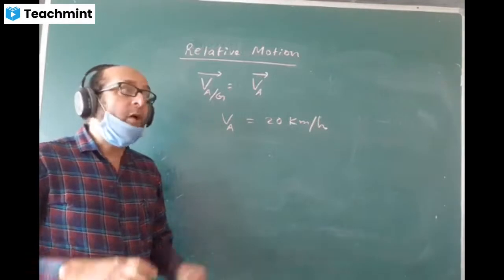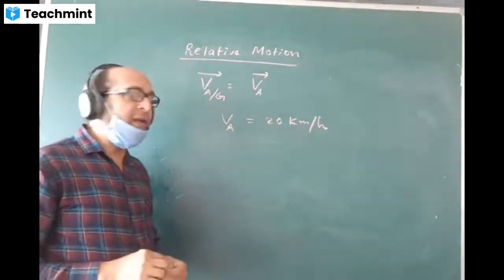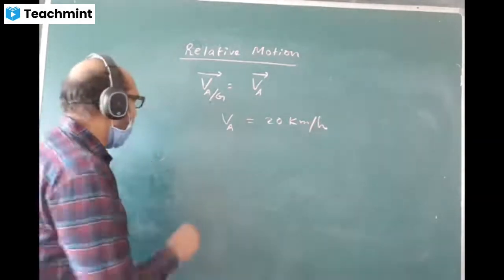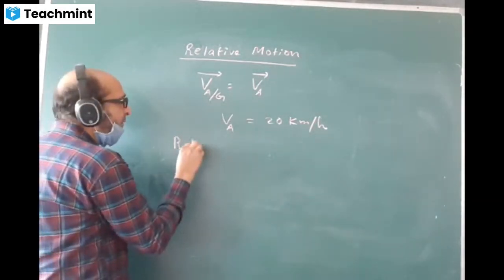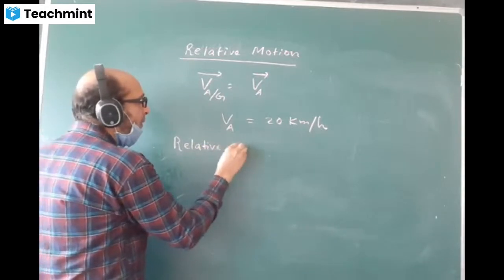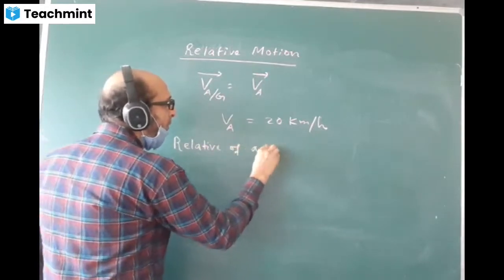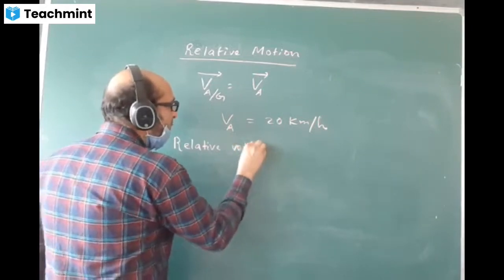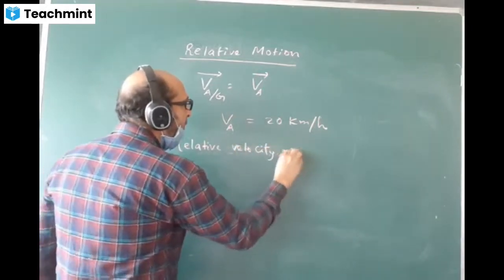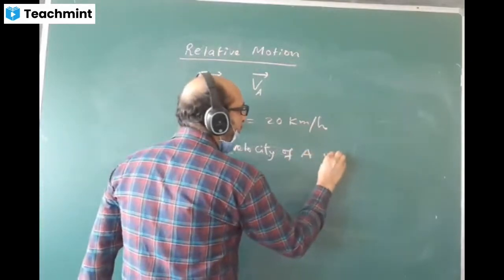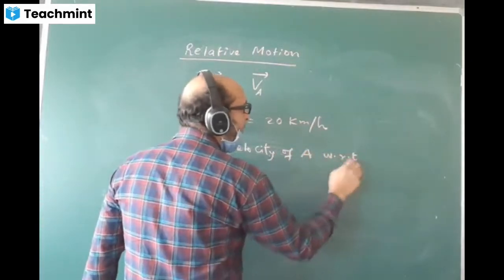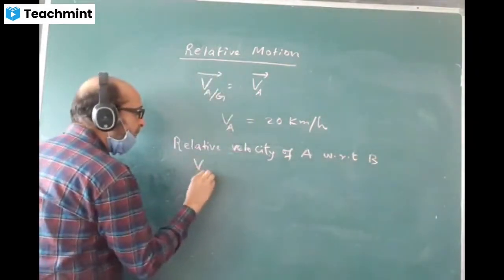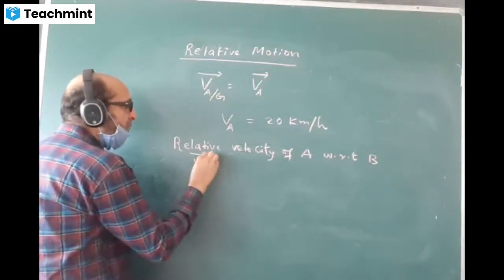Okay. Now let us give the definition of relative velocity of a body A with respect to the body B. You can write the heading relative velocity. Relative velocity of A with respect to, we write WRT meaning with respect to, the body B, we'll be denoting like this, VAB. Velocity is a vector, so we'll put a vector sign here.